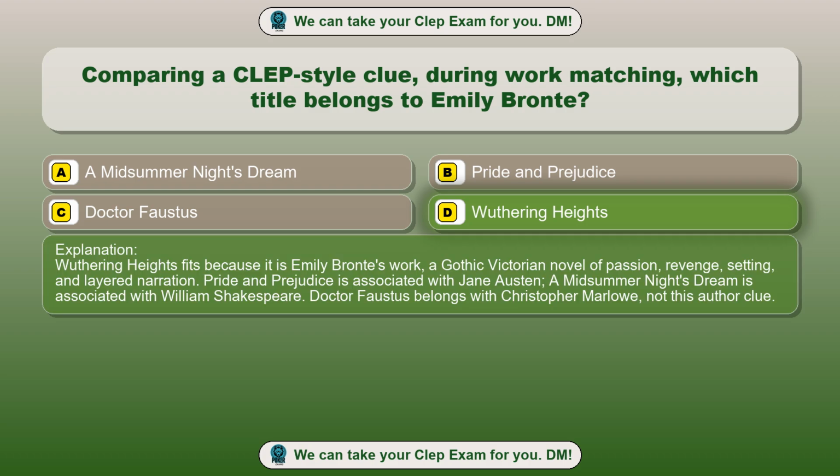Wuthering Heights fits because it is Emily Bronte's work, a Gothic Victorian novel of passion, revenge, setting, and layered narration. Pride and Prejudice is associated with Jane Austen, A Midsummer Night's Dream is associated with William Shakespeare. Dr. Faustus belongs with Christopher Marlowe, not this author clue.